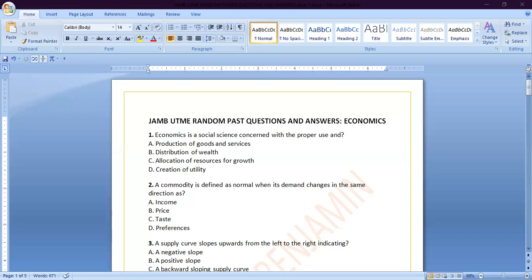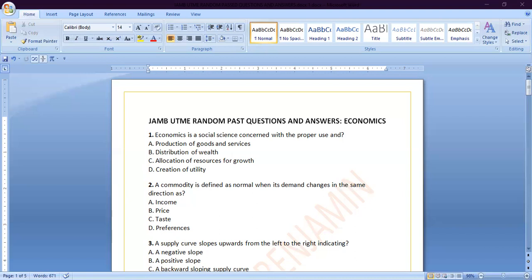Number one, economics is a social science concerned with the proper use and A, production of goods and services, B, distribution of wealth, C, allocation of resources for growth, D, creation of utility.